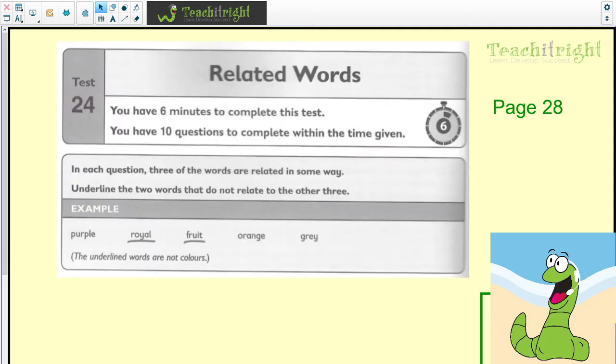The first page that we need to look at is page 28, and this is all about related words. Some of you will more commonly know this question type as odd one out. We obviously did some of these during our lesson this week in week 3, but you've had another go hopefully for your homework. This is a great way not only to build up your vocabulary, but to practice a very popular verbal reasoning question type. So hopefully you found page 28, and we're looking at test 24.